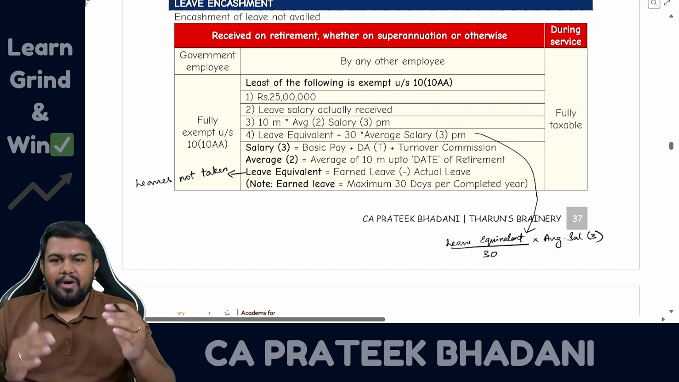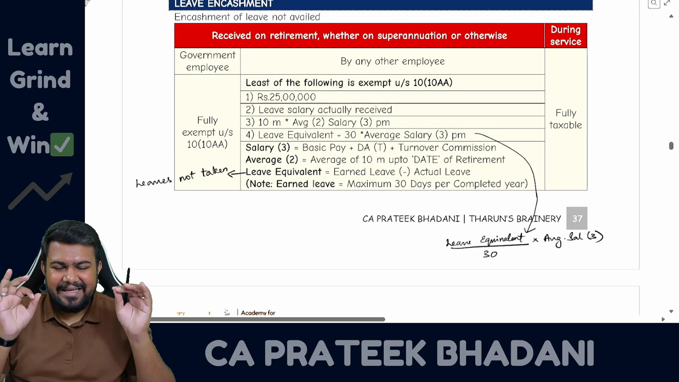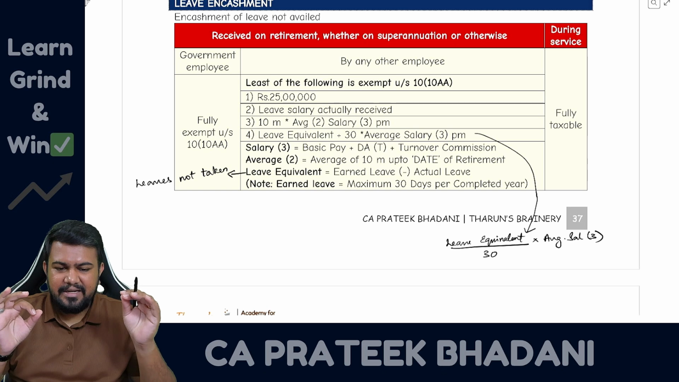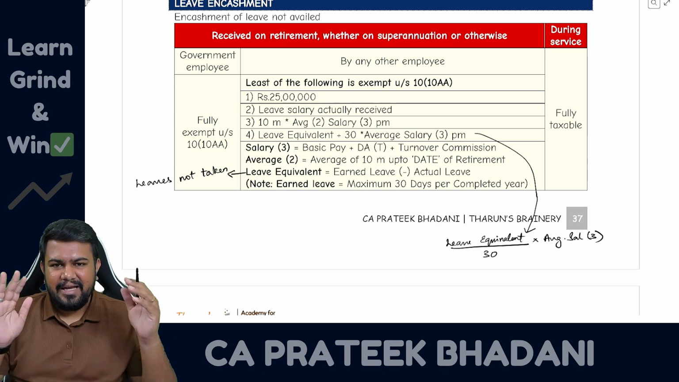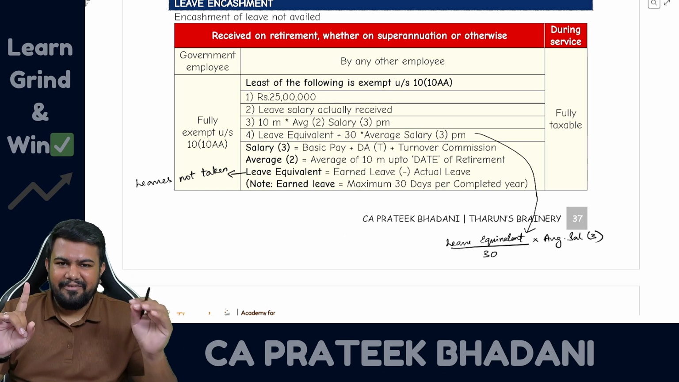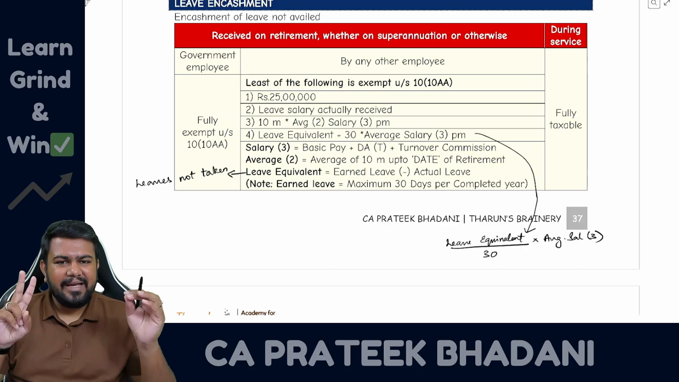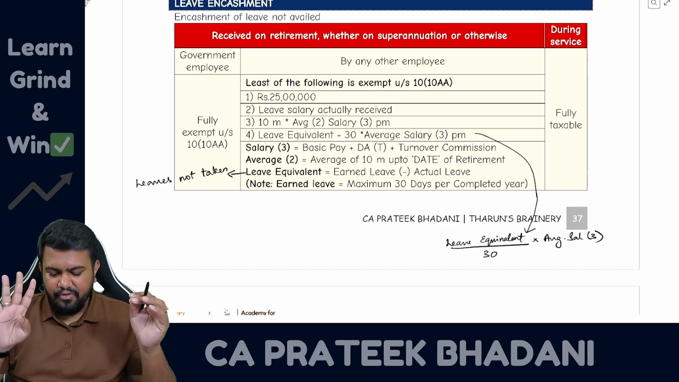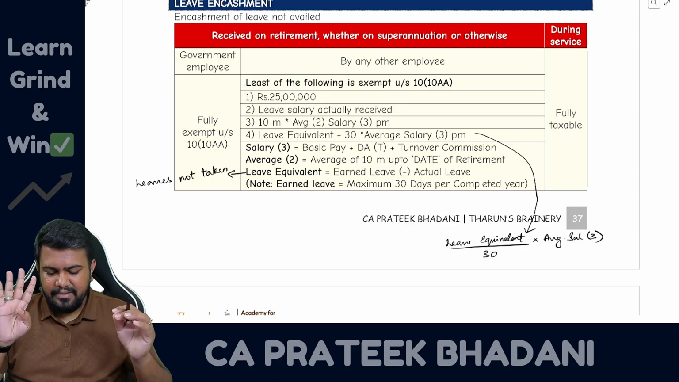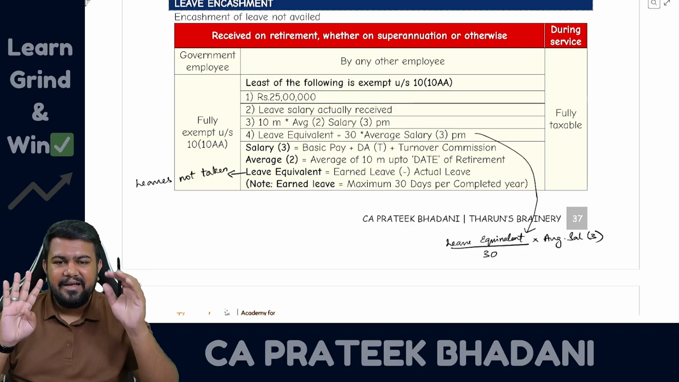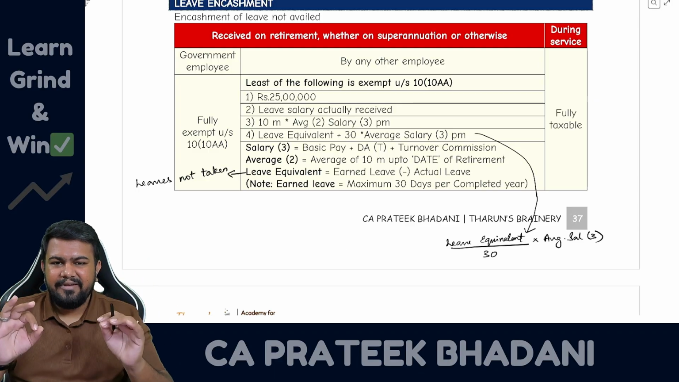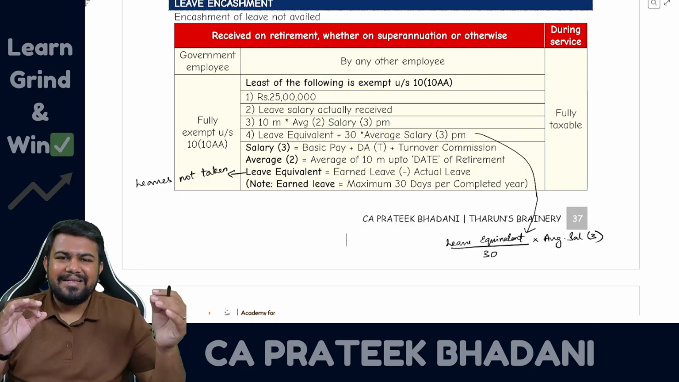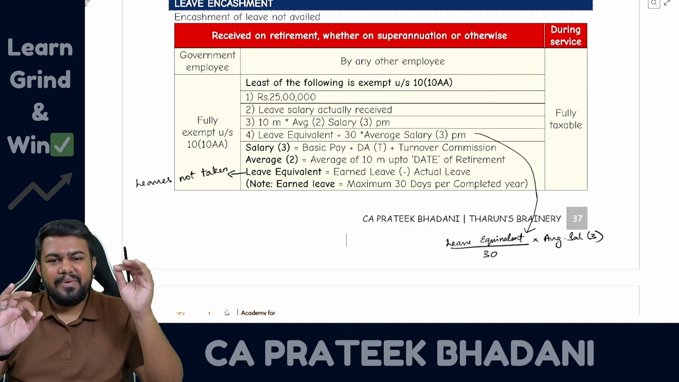Now let me tell you all the 4 steps again. Once again, listen carefully, install it in your brain. So what is the exemption under section 10 clause 10AA for leave encashment? Number 1, 25 lakhs. Number 2, actual leave encashment received. Number 3, 10 months average salary. And number 4, leave equivalent divide by 30 multiplied by average salary, whichever is lower, where leave equivalent is equal to leave not taken, or you can say earned leave minus actual leave, where earned leave can be maximum 30 days per completed year.